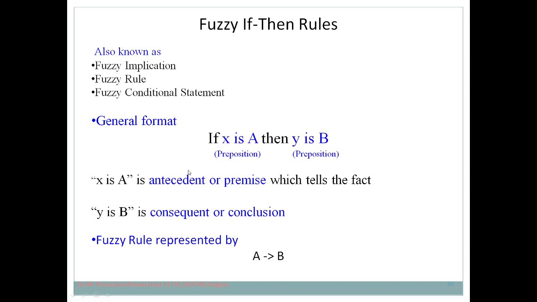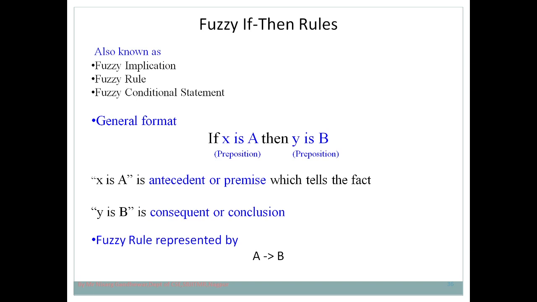This first part is known as the antecedent or premise, and it tells about the fact. The particular fact we have to represent is represented by the antecedent or premise, whereas the second part, the then part, is called the consequent or conclusion. It represents the conclusion for this particular fact. The if part represents the fact, whereas the then part represents the conclusion it derives, and it is a relationship between the propositions.